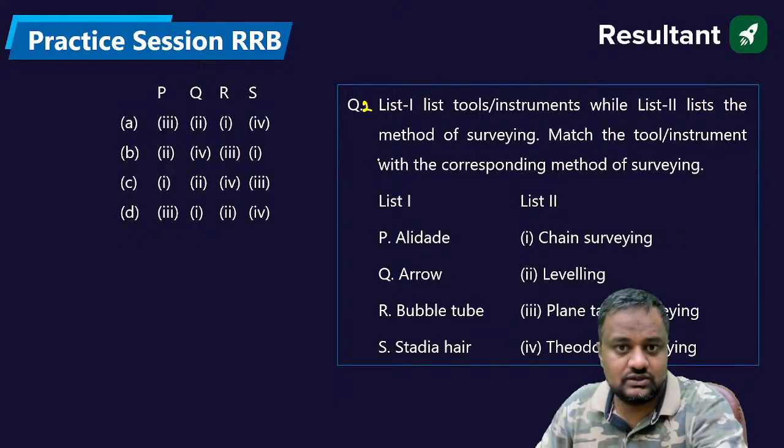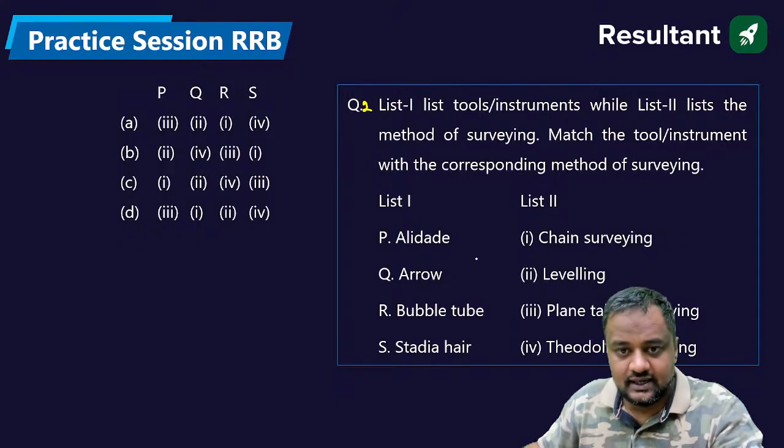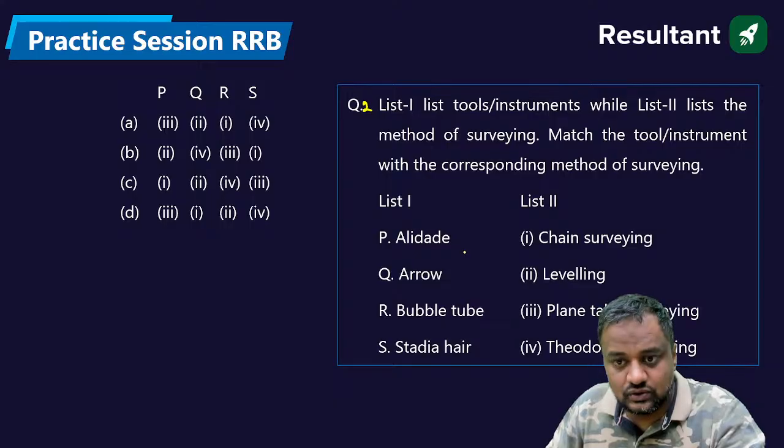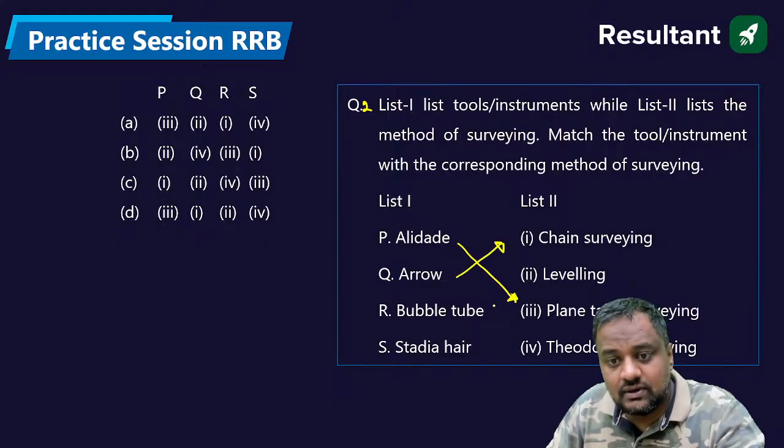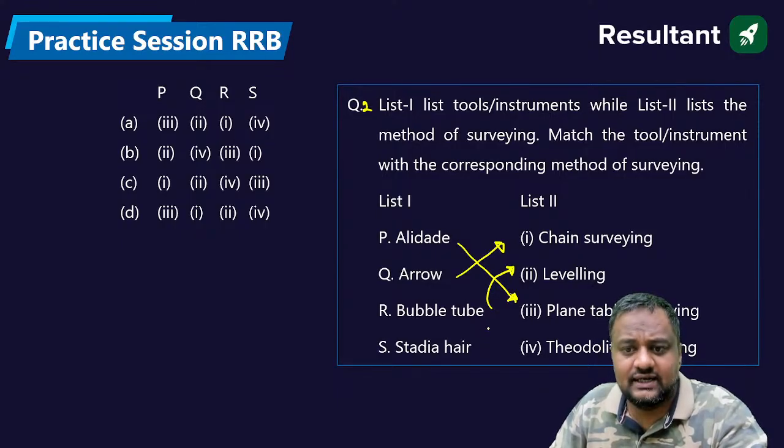Now you have to match list 1 and list 2. Alidade, as I just told you, is used in plane table surveying, correct? Arrows are used in chain surveying. Bubble tube is used in leveling, and stadia hair. See, bubble tube and stadia hair both are in leveling, and theodolite.